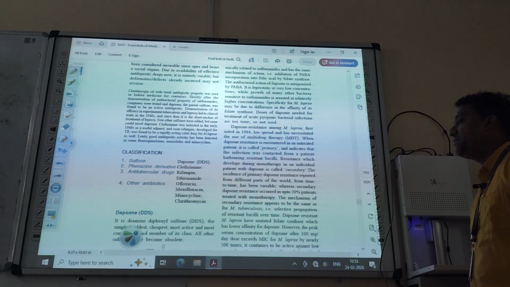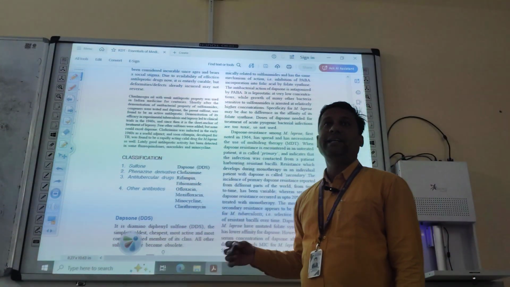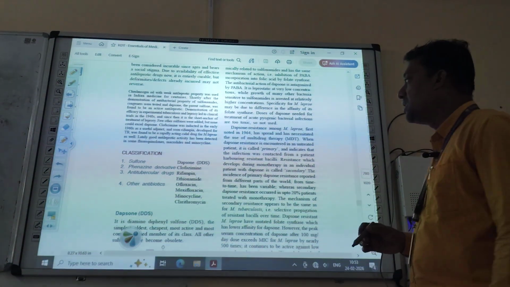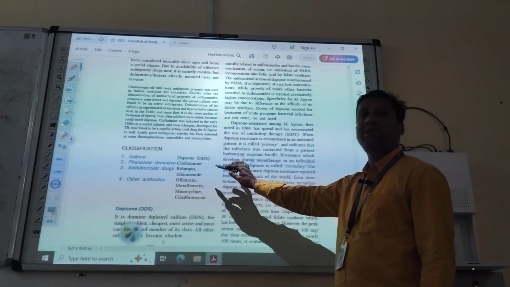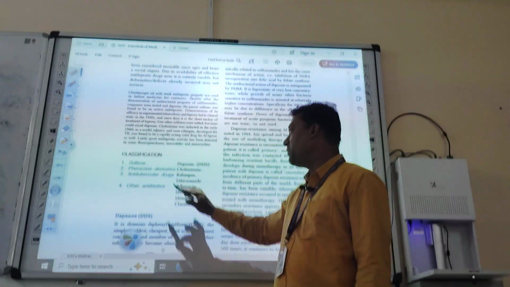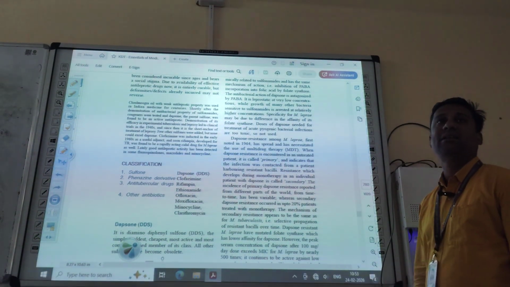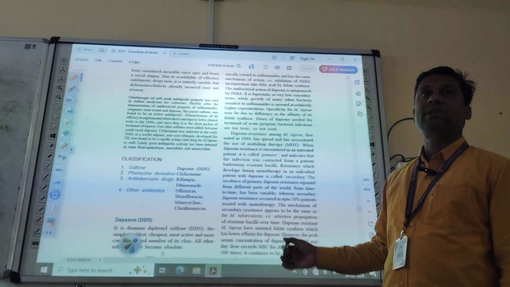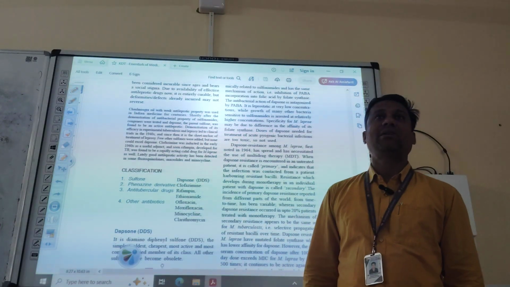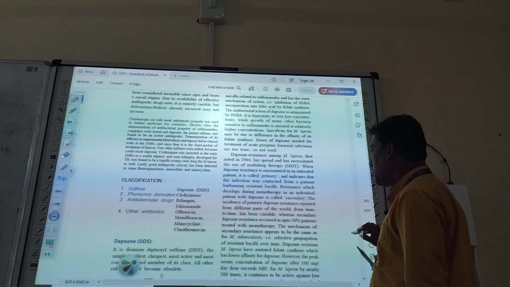Then number 2 is phenazine derivative. The example is clofazimine. Then number 3, anti-tubercular drugs. Anti-TB drugs are also used for the treatment of leprosy, and the examples are rifampicin or rifampin and ethionamide, ETH. Then other antibiotics are ofloxacin, moxifloxacin, minocycline, clarithromycin. All these are used for the treatment of leprosy. This is about the classification. You have to write the classification of antileprotic drugs.